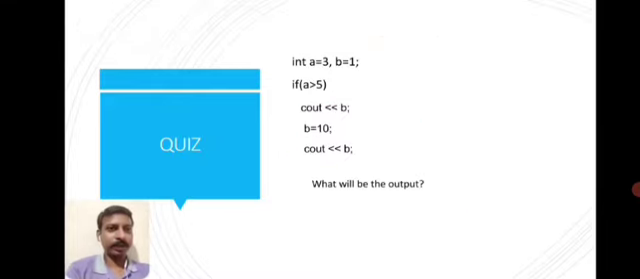So this is another one. Int A equal to 3, B equal to 1. If A greater than 5, cout B, then B equal to 10, cout B. What will be the output? Pause the video and find the answer.